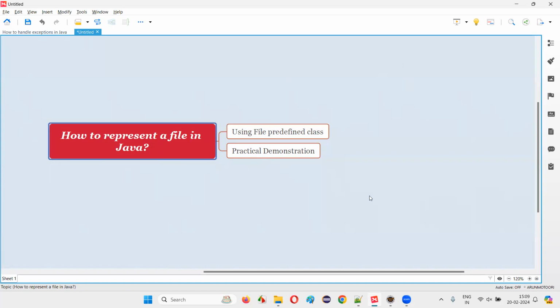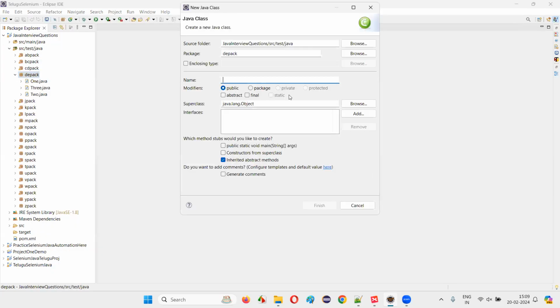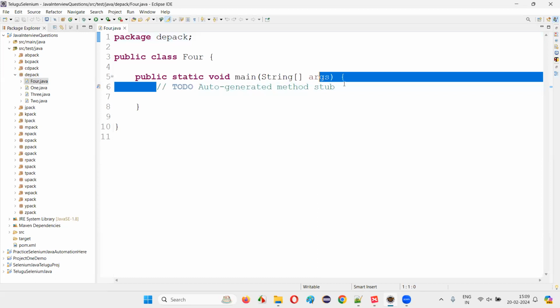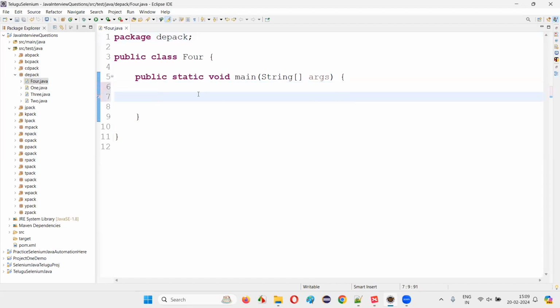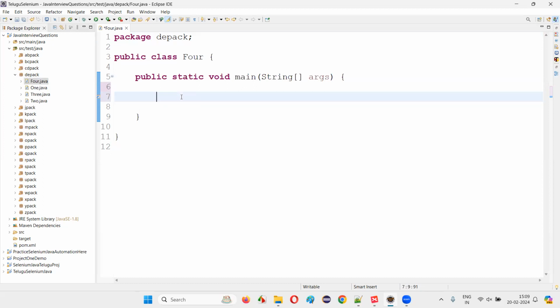For that, I'll switch to this Eclipse IDE where I'm going to create a new class. I'll just right click and create a new class. And here, I'll give the name of the class with some random name. And I'll create a main method inside this class. Now, I'm inside this class containing the main method. In this Java program, I would like to represent a file.